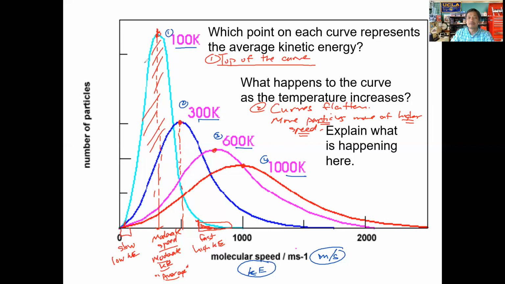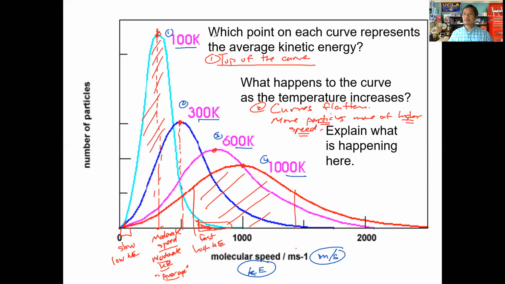So if you notice here, this is a very narrow area. And when we take a look at this here, this is a very broad area underneath this curve, this part, which represents roughly the middle. We have a much broader area than here, which represents more gas particles moving at this higher speed. So the curve flattens, and how can we relate that to the movement of the gas particles? We have more gas particles moving at that higher speed. All right, very good.